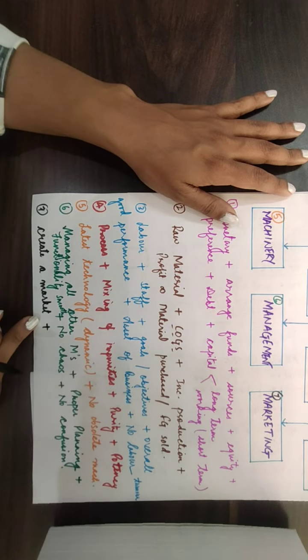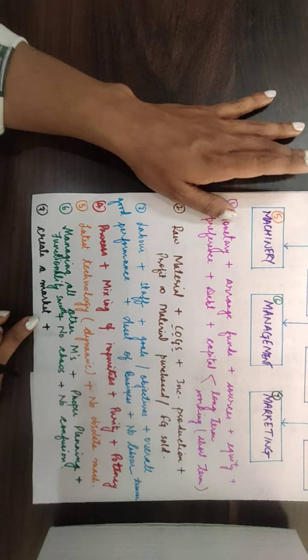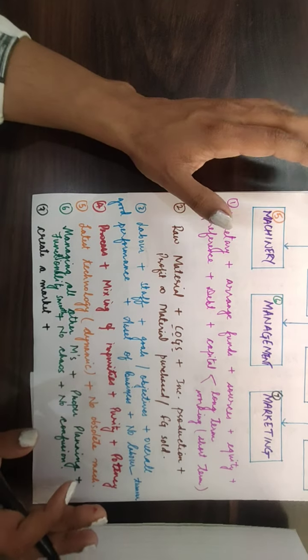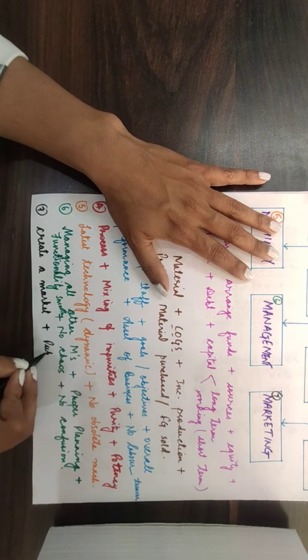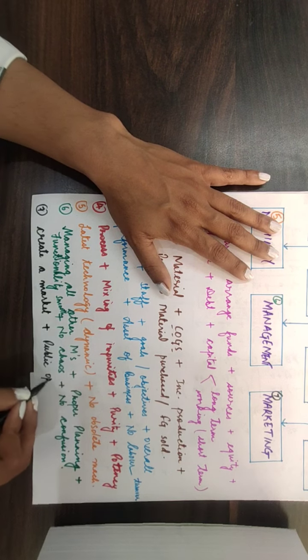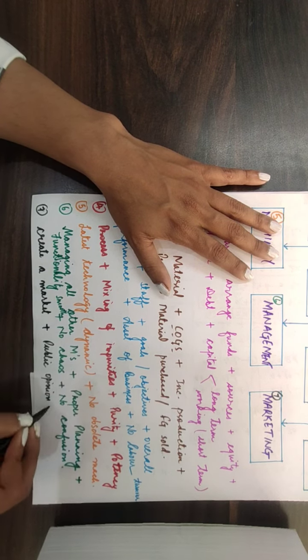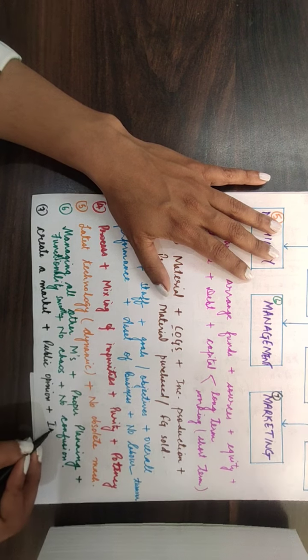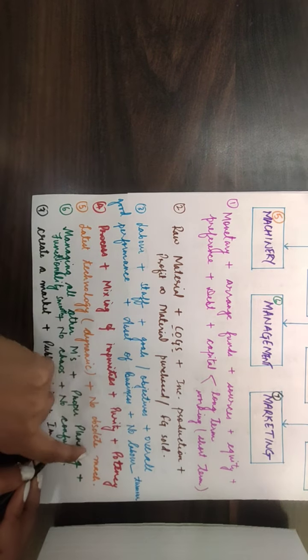So the first thing is, you have to create a market, and when you have created a market, you need to take public opinion. Is the public liking your product or not? And if they are not satisfied, then you have to improve.